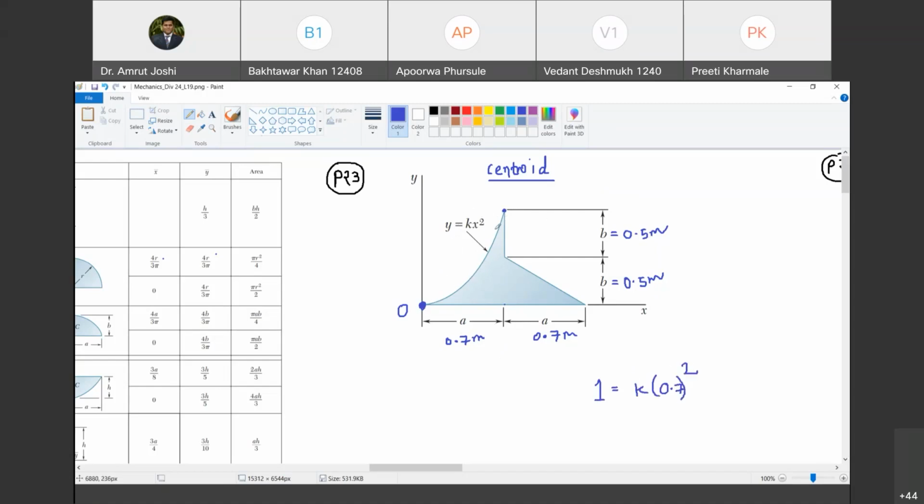If this curve has to follow equation y is equal to kx square, at this point you can observe that y is equal to 1 and x is equal to 0.7. Do you agree with me? Yes, sir. So I have substituted that. You will automatically get the value of k. So can you tell me what is the value of k? K is equal to 1 upon 0.7 square. Agreed? Yes, sir. So let us calculate that. 1 upon 0.7 square.